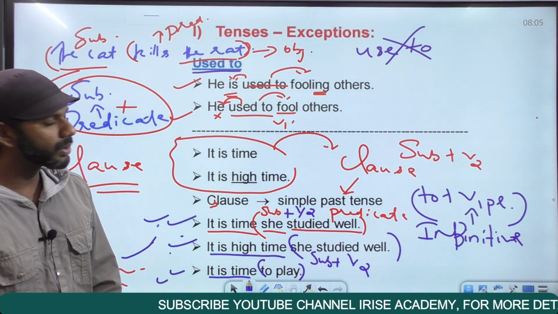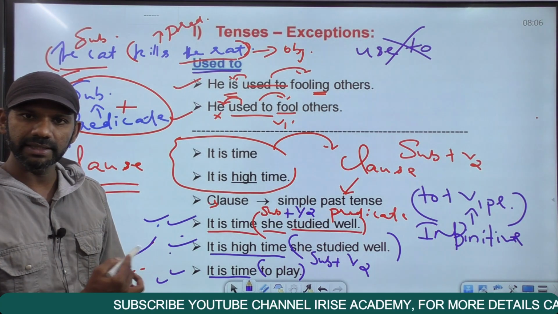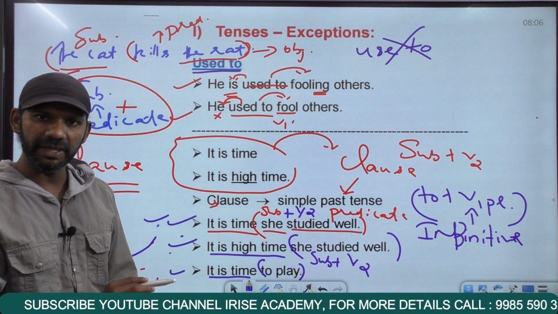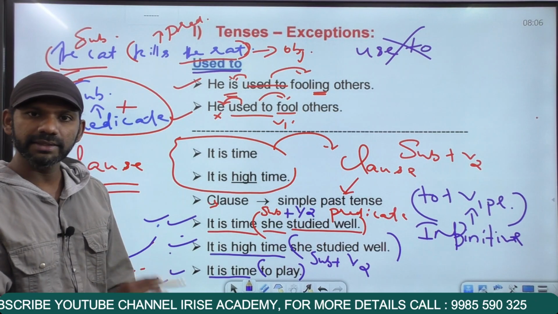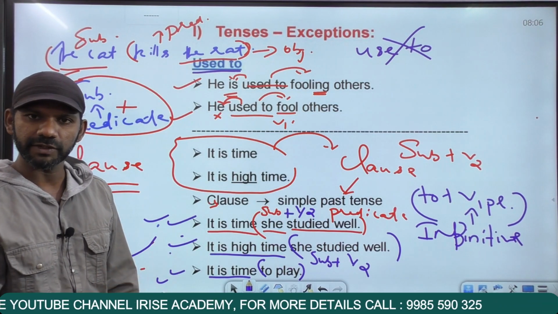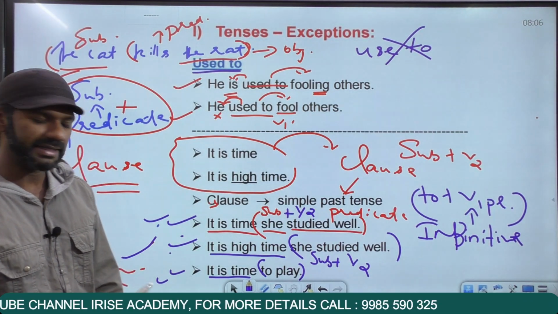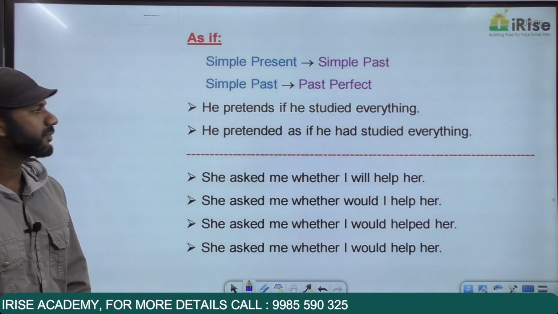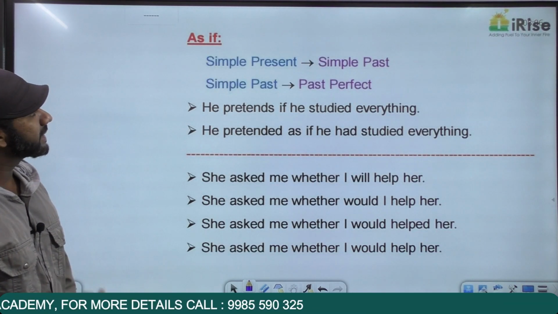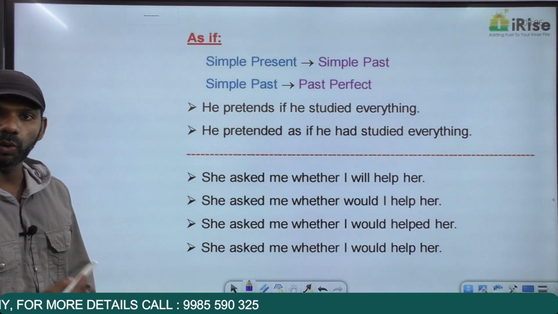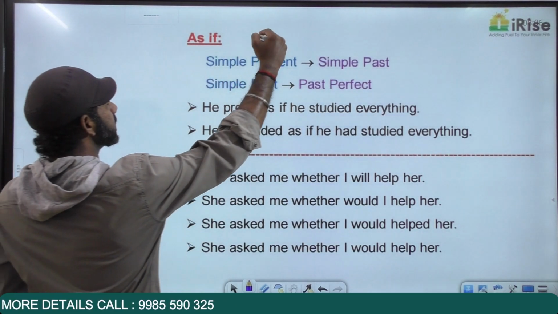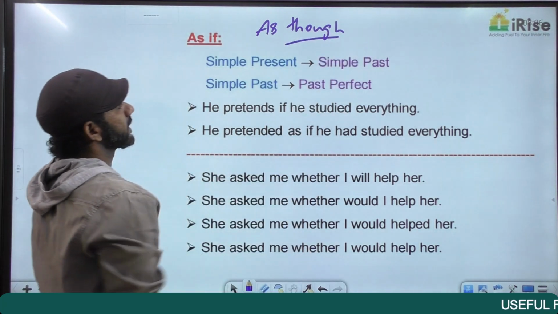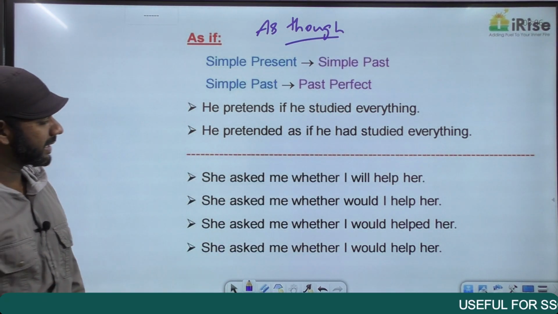So this is a rule regarding the usages: it is time and it is high time. I repeat, if a clause is there, that clause must be in the simple past tense. If a clause is not there, it is time will be followed by an infinitive. Getting it? Come to the next one. As if. Now the usage as if has a rule of its own. Now as if is the same as though.